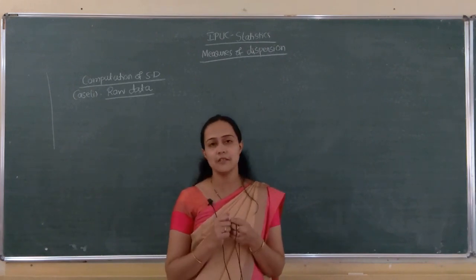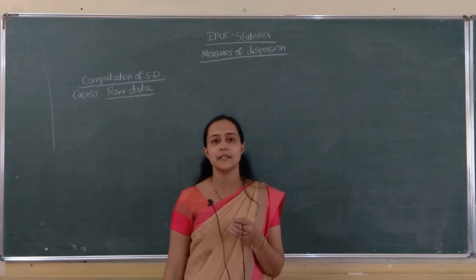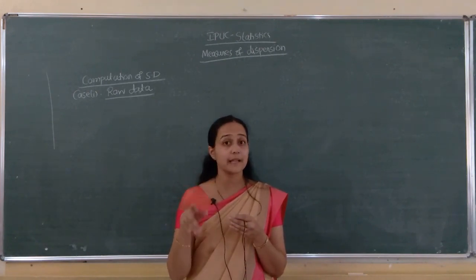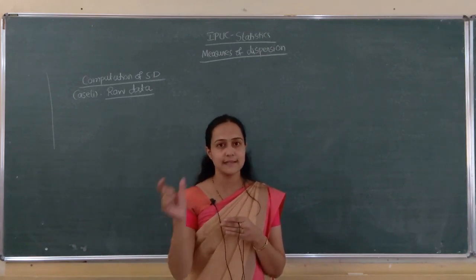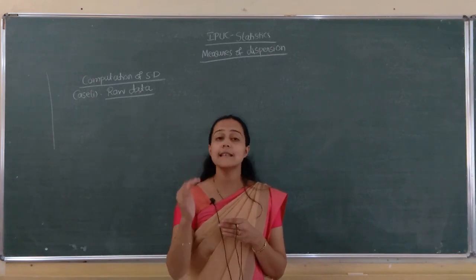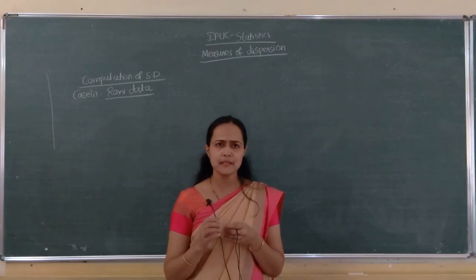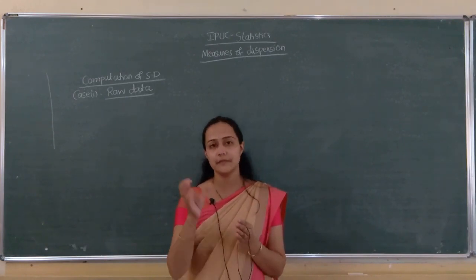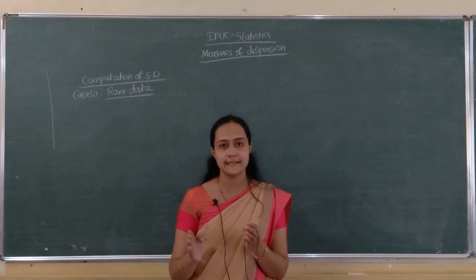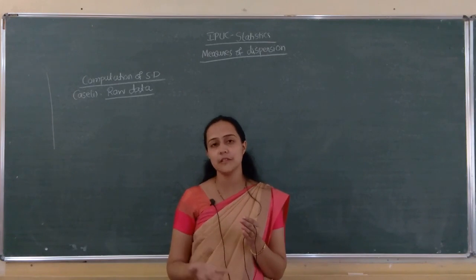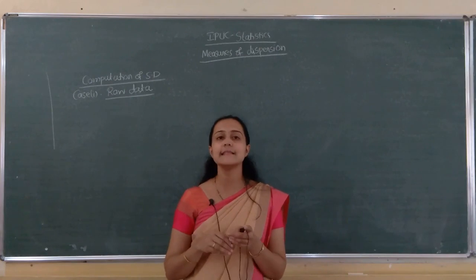Next, coefficient of variation we see. Coefficient of variation is the relative measure of standard deviation. It is sigma divided by x bar into 100. One thing you have to remember: if CV, coefficient of variation, is less, it means the population is more consistent, the variability is less. If variability is less, the population is more homogeneous or more consistent. CV more means the consistency is less.